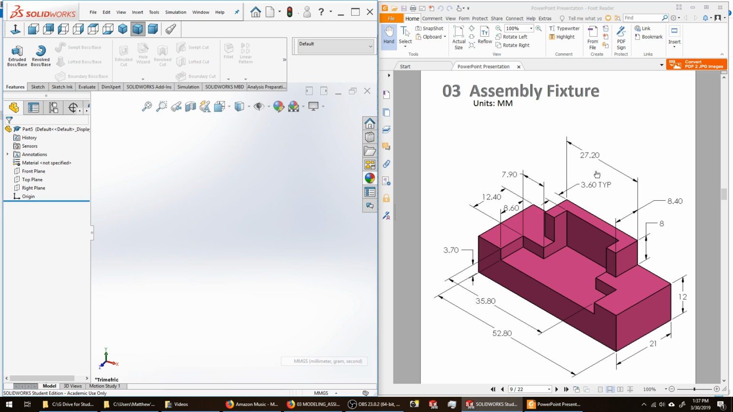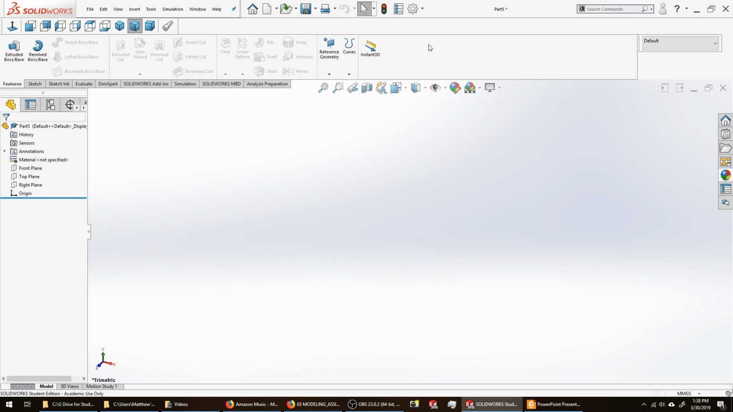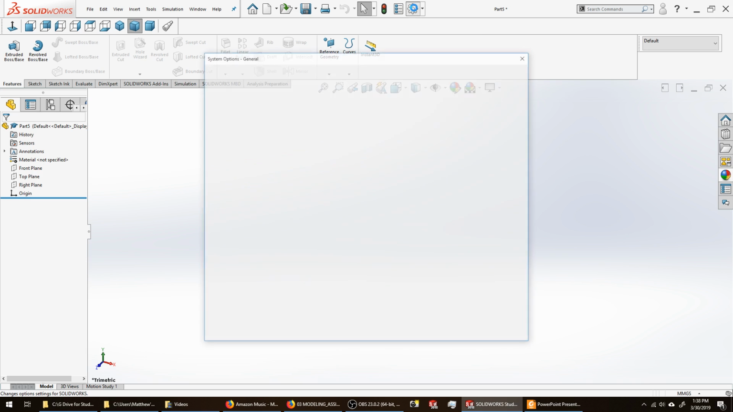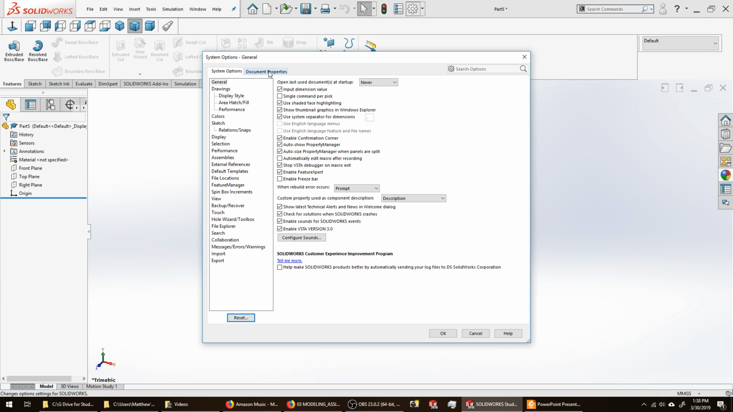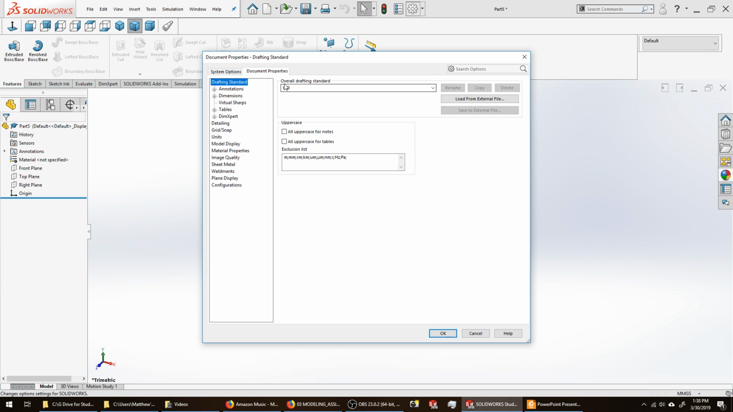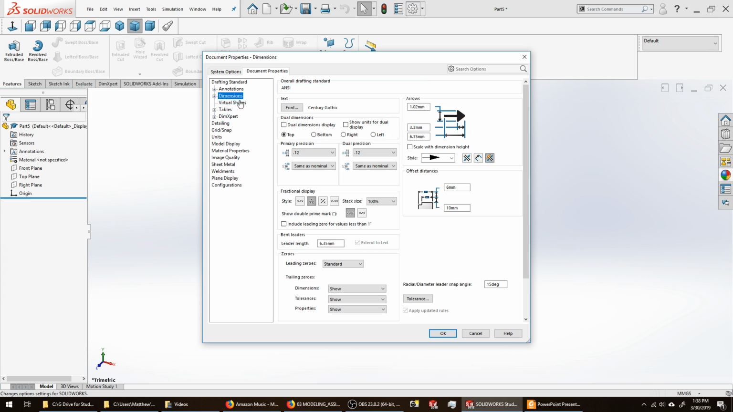If it's in millimeters as per this assignment, I want to have 3 decimal places in my sketches. I go to my gear, my options, document properties, overall drafting standard, pull that down to ANSI, then I come over and click on my dimensions. My primary precision, I want it to 3 places. Say OK.